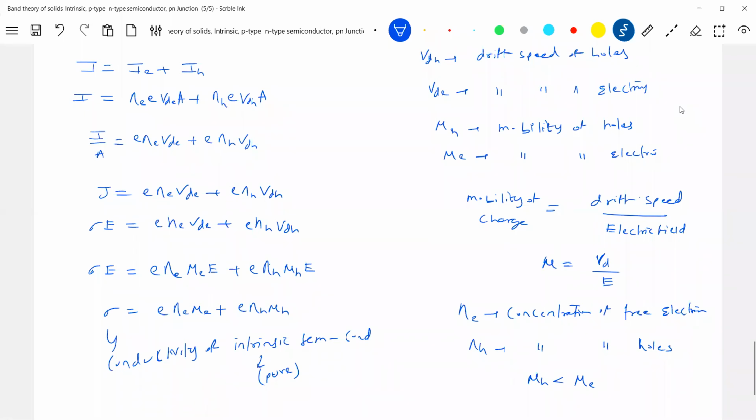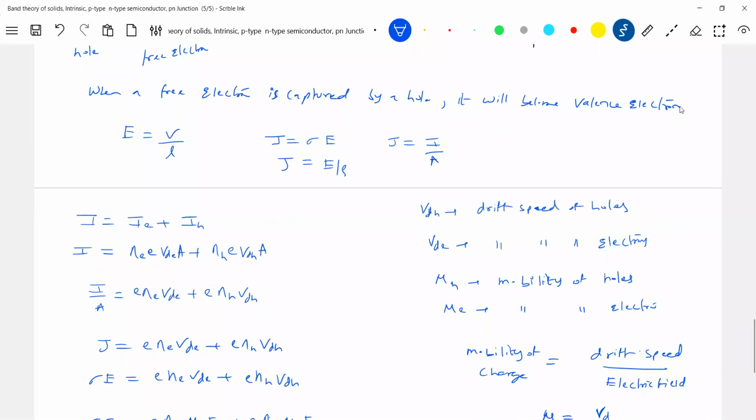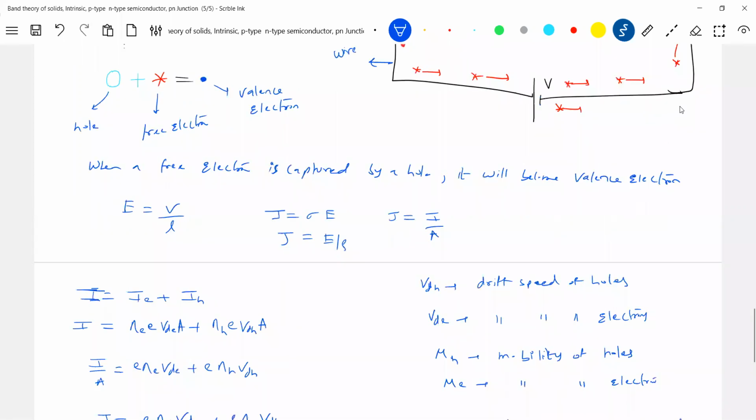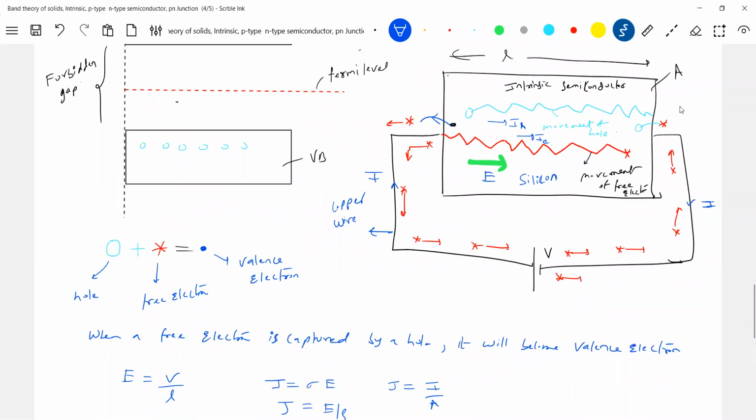Okay, now if I go and measure this current, anybody can make a guess how much current there will be at room temperature. We always discuss at room temperature. What can be the current? It will be of the order of micro or nano ampere, 10 to the power of minus 9, 10 to the power of minus 6 ampere, which is of no use. For applications, I need at least milliampere.